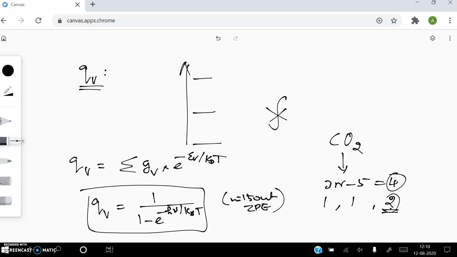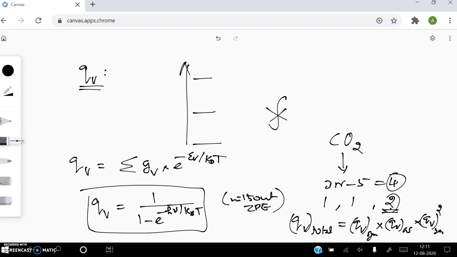So for this system, how do we calculate the total vibrational partition function? The total vibrational partition function is equal to the vibrational partition function corresponding to symmetric stretching, into the vibrational partition function corresponding to asymmetric stretching, into the vibrational partition function squared corresponding to bending. Why did I put a square here? Because we have two normal modes which are degenerate. Are you able to follow? So you can calculate the total vibrational partition function for a molecule using this formula.